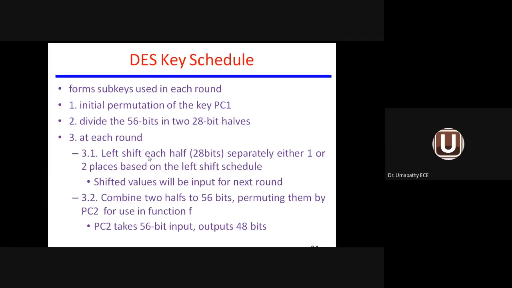At each round, left shift each half separately by either 1 or 2, making a shift operation so that you will get a different combination each and every time. Combine the two halves into 56 bits, permuting them by PC2 for use in the function F. Finally, it takes 56-bit input and outputs 48-bit information. So this schedule is called the DES key schedule.